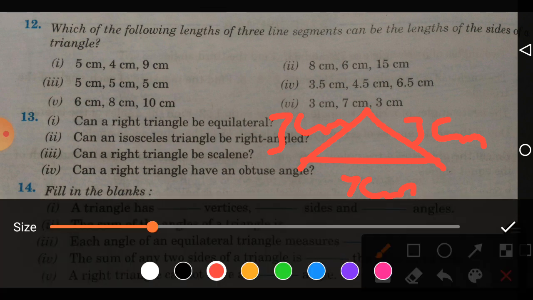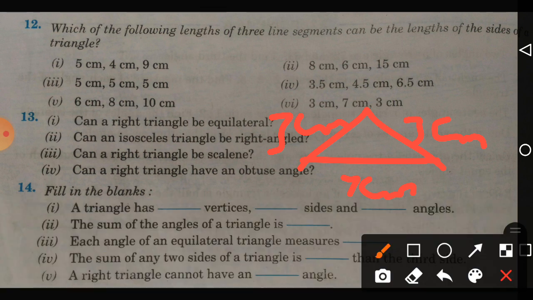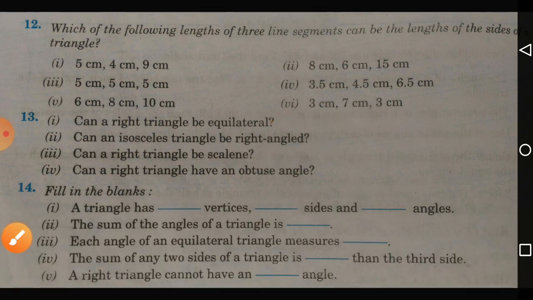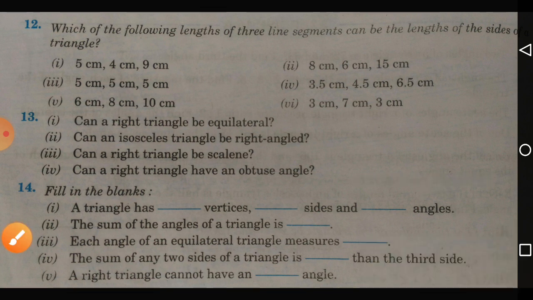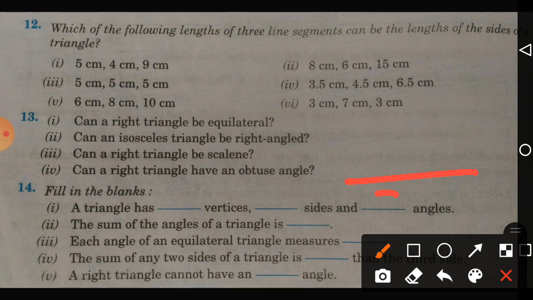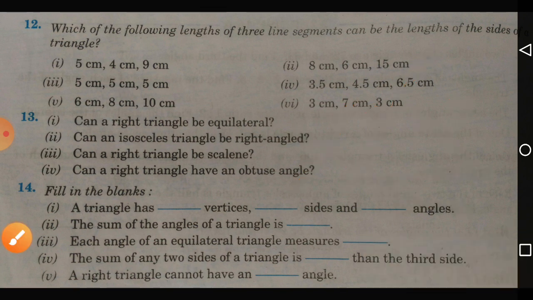But when you change the method, if you take 3 centimeter base, and 7 centimeter here and 3 centimeter here, this is not possible to draw the triangle. So that's why there is a confusion here.